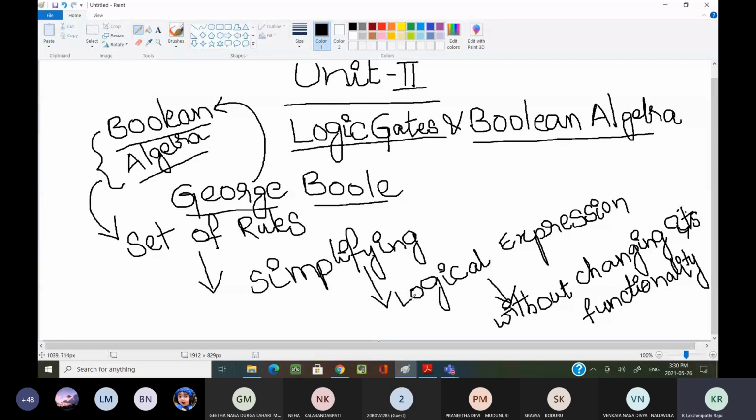We are simplifying the logical expression without changing its functionality. We are not changing the functionality of the original expression, but we are reducing and minimizing that function. In order to minimize that function, we are using the rules defined in Boolean algebra.